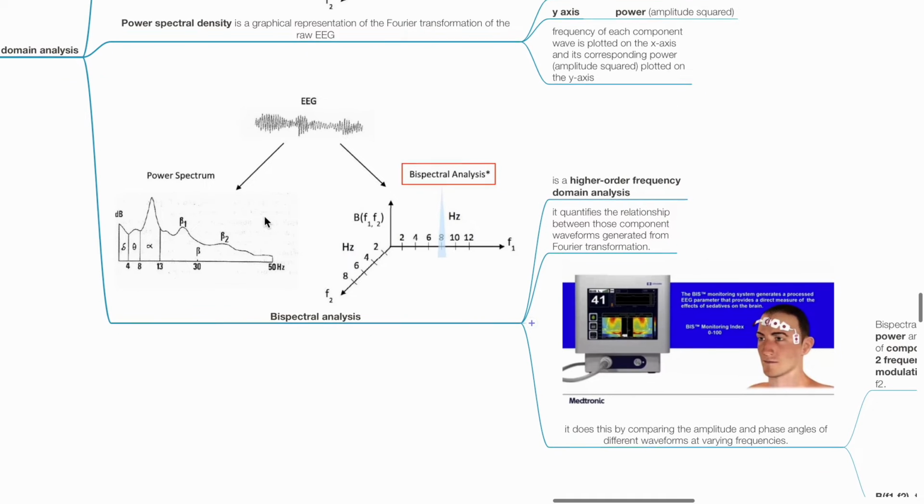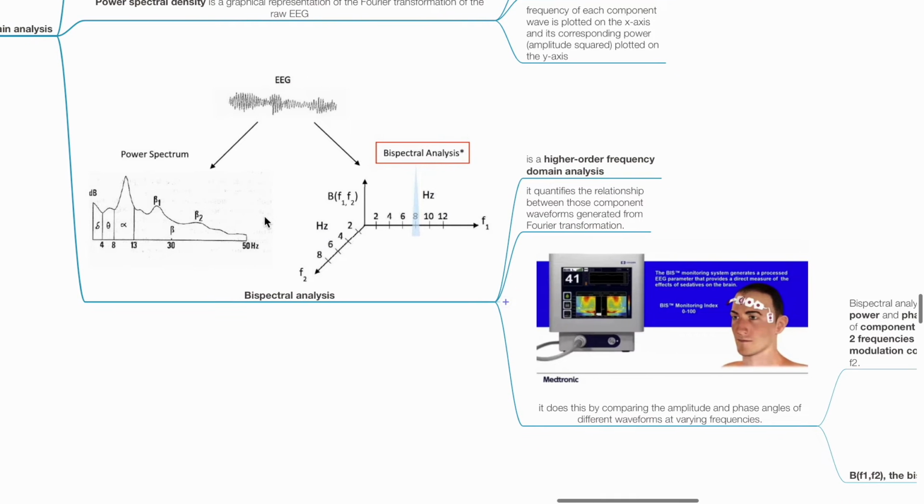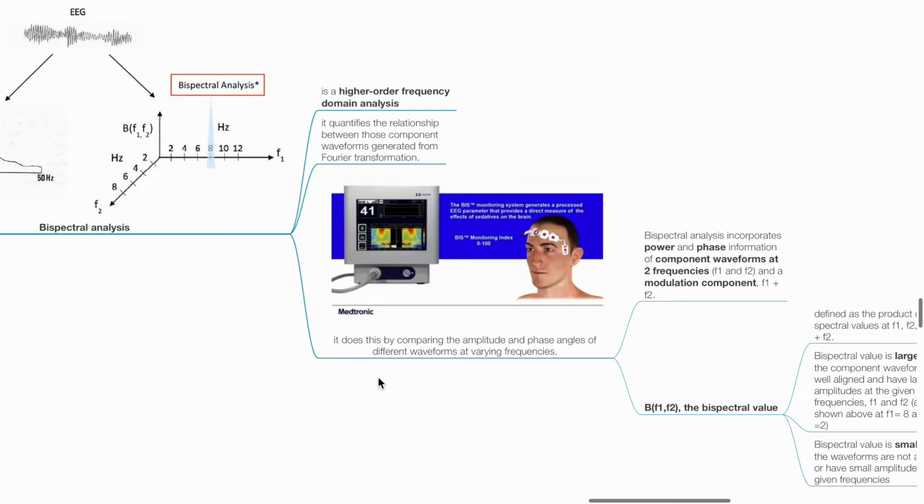Bispectral analysis is a higher order frequency domain analysis. It quantifies the relationship between those component waveforms generated from Fourier transformation. This is done by comparing the amplitude and phase angles of different waveforms at varying frequencies.